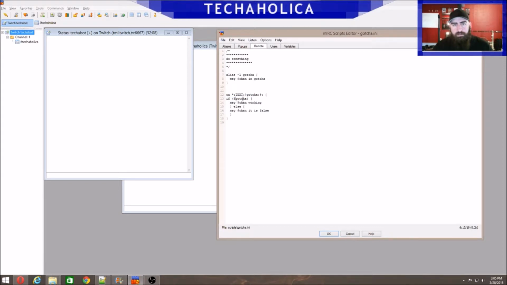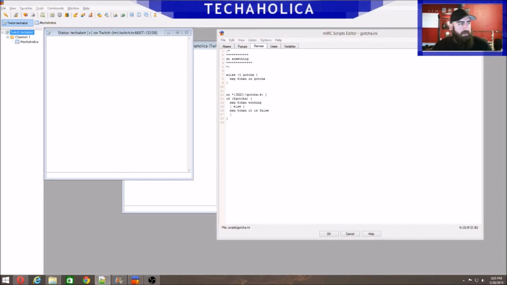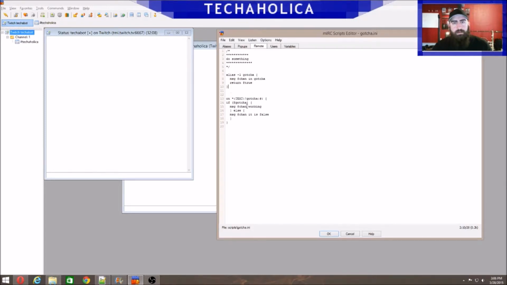So here we have gotcha being ran. Actually, I want to update my gotcha alias. So let's do this. All right, so here we go. I'm going to say if gotcha. So this returns true. Actually, this needs to be fixed, that we just talked about that. So if this alias returns true, run this part of it. If it returns false, run this part of it. Right, so this is how it should run. It should work right now.